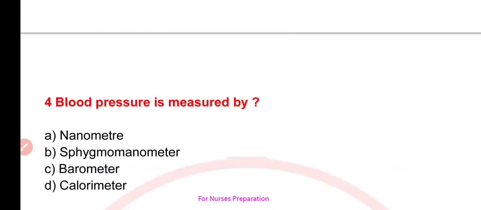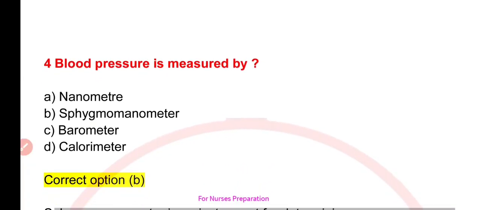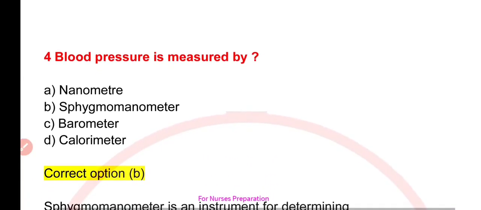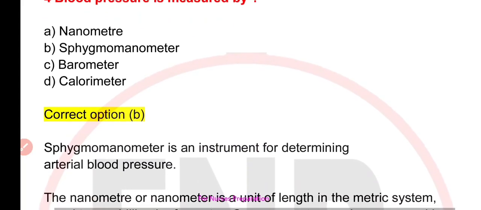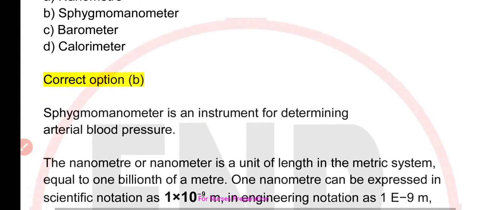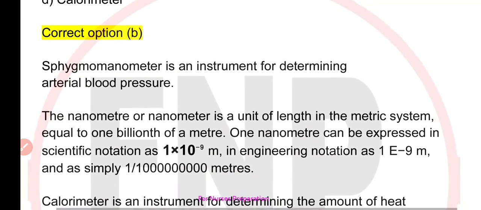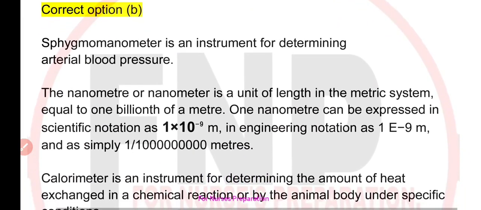Next question is, blood pressure is measured by. Your options are A. Nanometer, B. Sphygmomanometer, C. Barometer, or D. Calorimeter. Correct option is option B, that is sphygmomanometer. Sphygmomanometer is an instrument for determining arterial blood pressure.